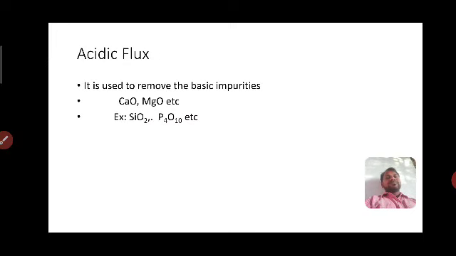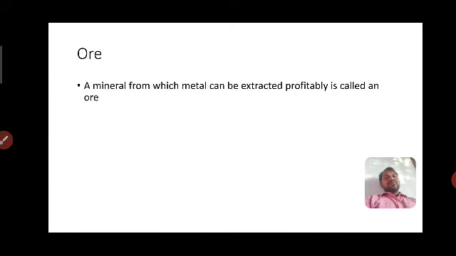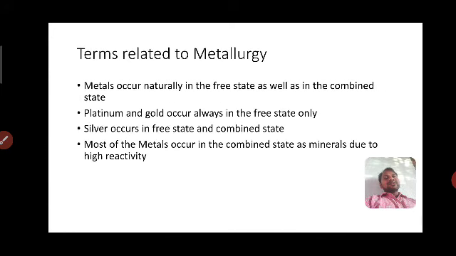Once again, remember the terms related to metallurgy. Metals occur naturally in the free state as well as in the combined state.